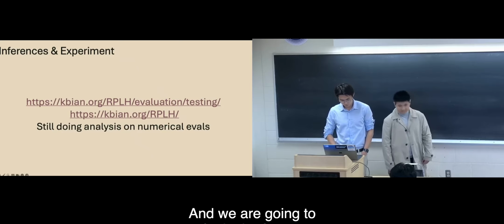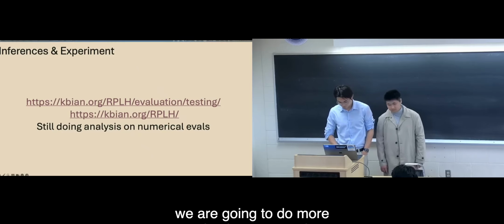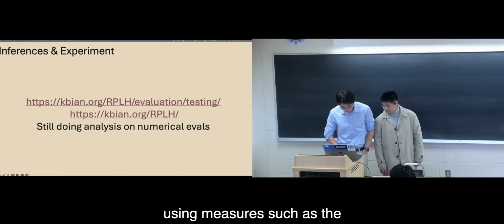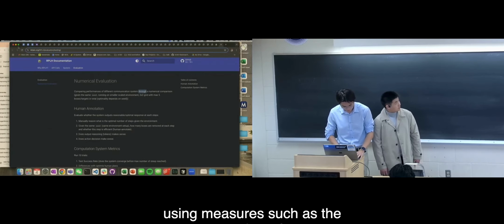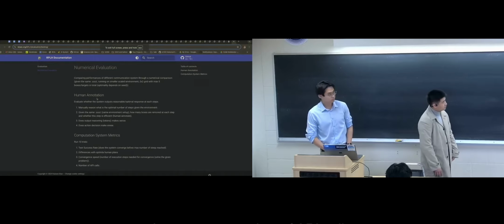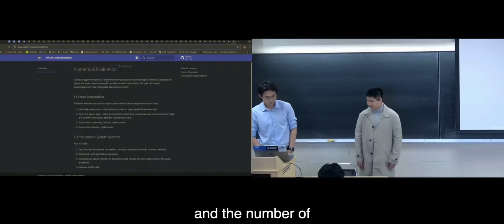In the future, we are going to do more evaluations comparing basic centralized and decentralized systems, using measures such as the success rate, the accuracy, the average number of API calls, and the number of execution steps.